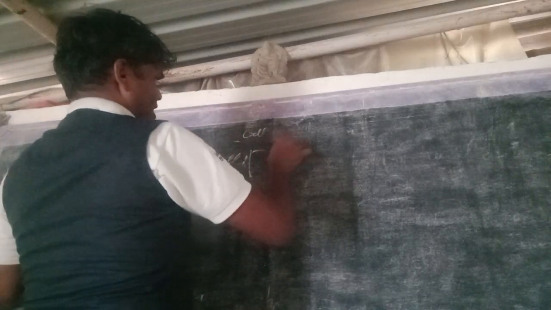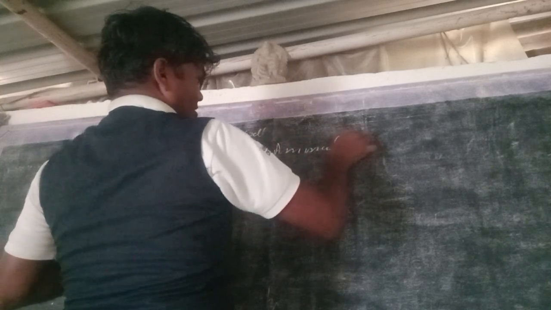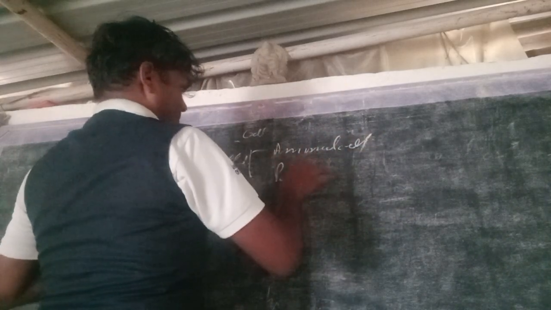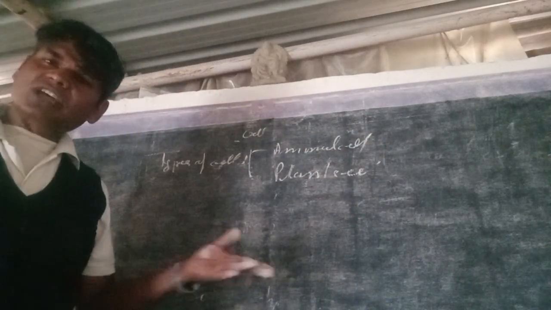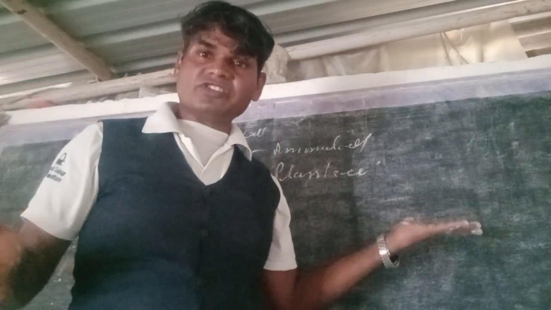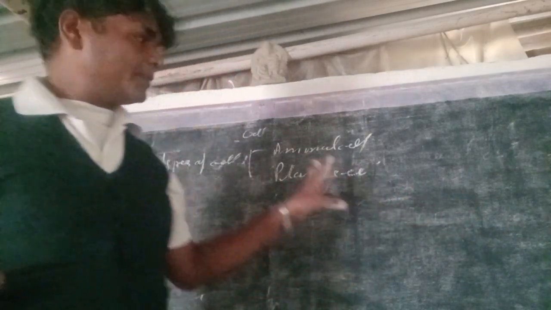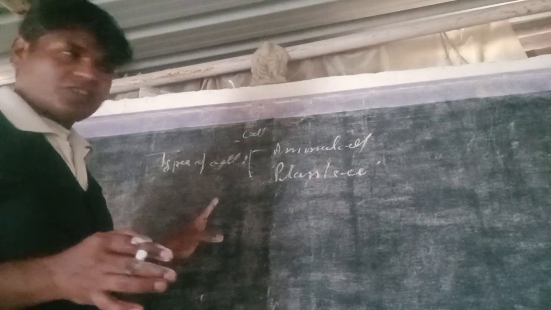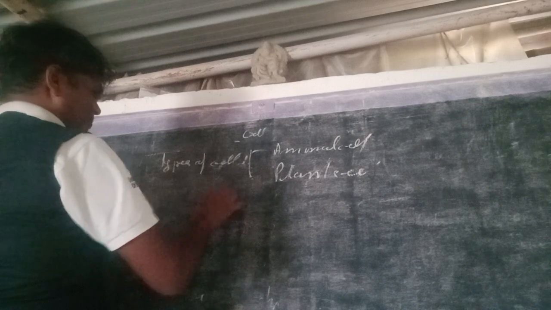Generally, we know that there are two types of cells: animal cell and plant cell. The cell that is found in animals is called an animal cell. The cell which is related to plants is called a plant cell. So first of all, we will try to describe the plant cell.